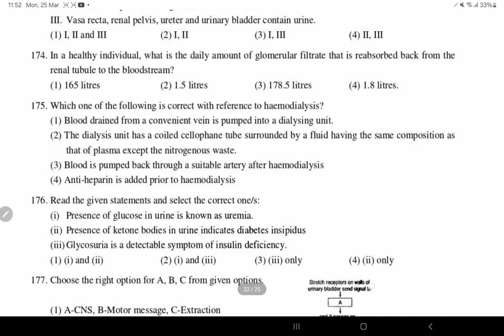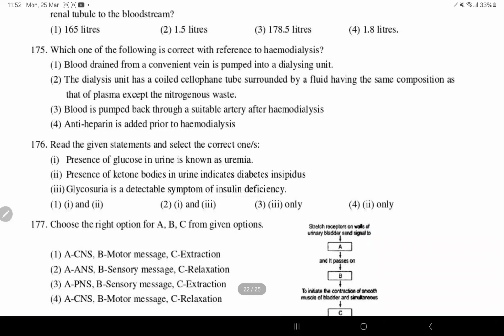Remaining all are reabsorbed. Which one of the following is correct with reference to hemodialysis? Blood is drained from a convenient vein and pumped into the dialysing unit. No, this is wrong, it is from a convenient artery.